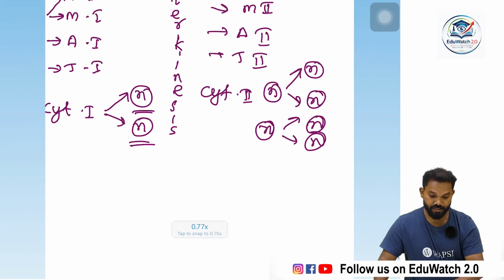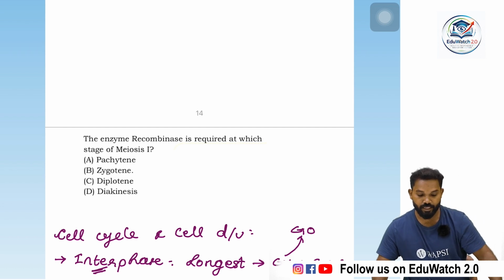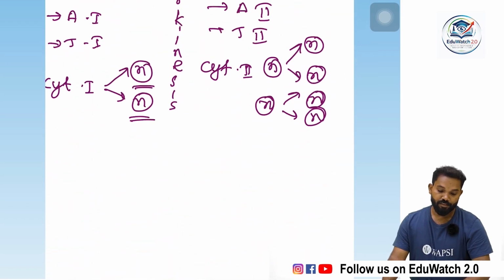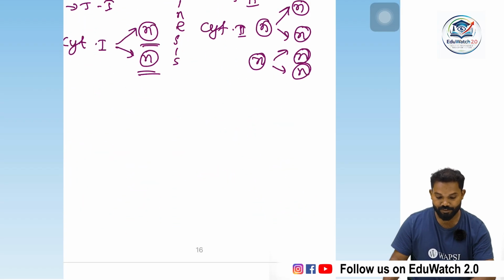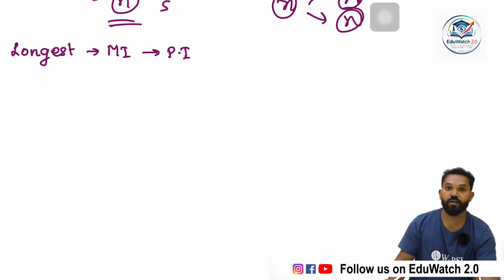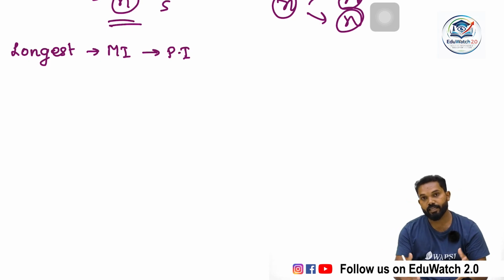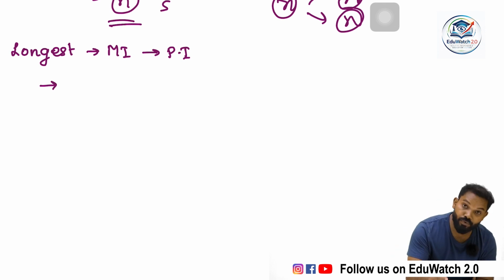Then our question is related to meiosis 1. The enzyme recombinase is required at which stage of meiosis 1? Among the substages of meiosis 1, prophase 1 is the longest stage. Why is this stage the longest one? Because it contains many other substages also. Prophase 1 is again categorized into 5 substages.